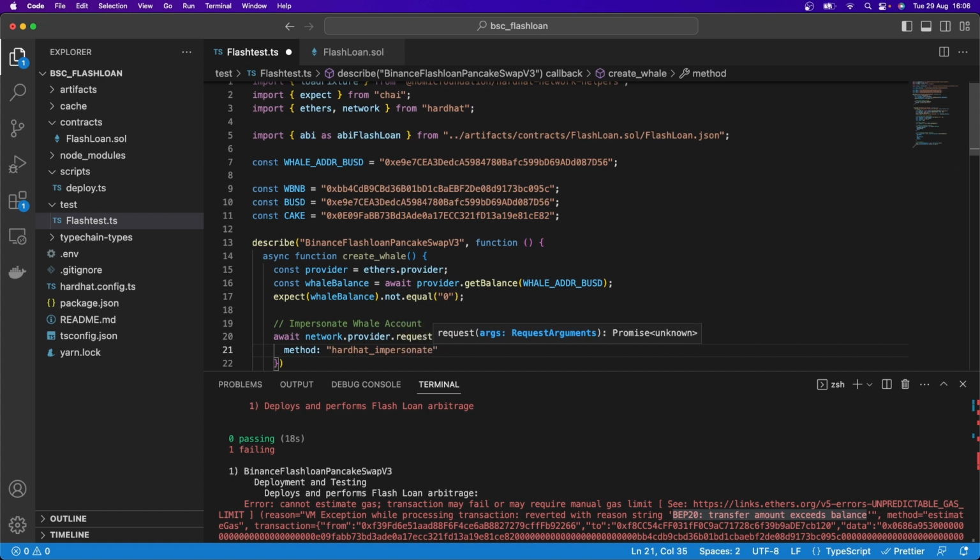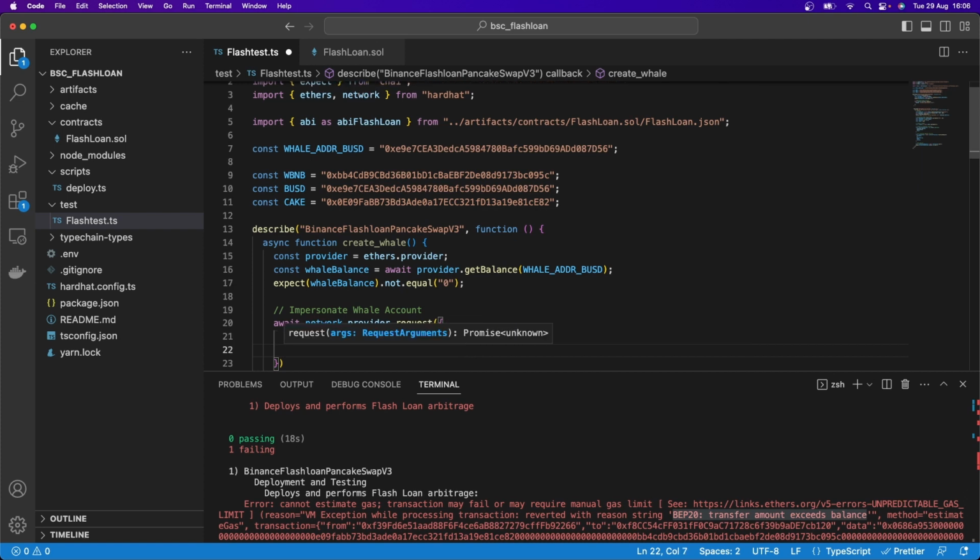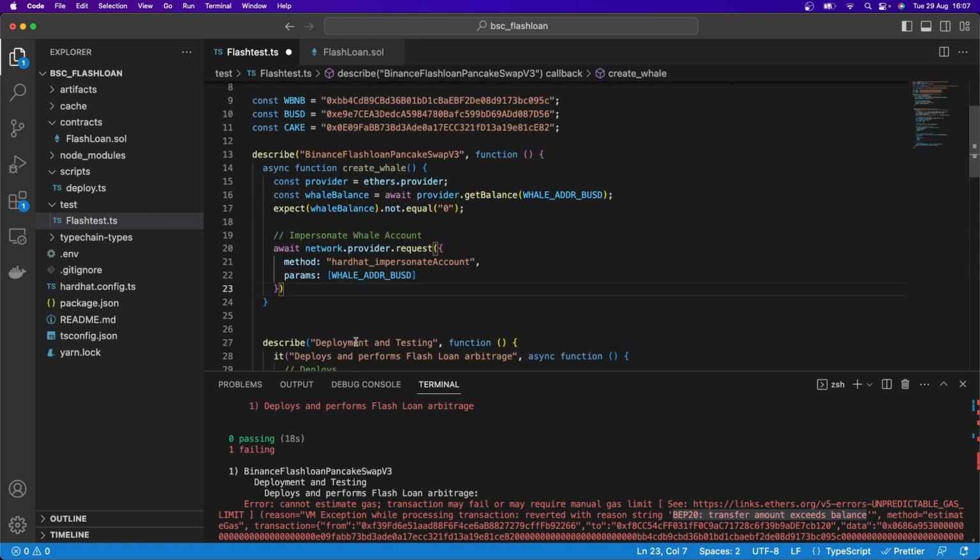The spelling must be perfect here, with a capital A for Account. Comma, and then params is just going to be within an array, whale address BUSD. And so that is going to allow us to impersonate that whale's account.